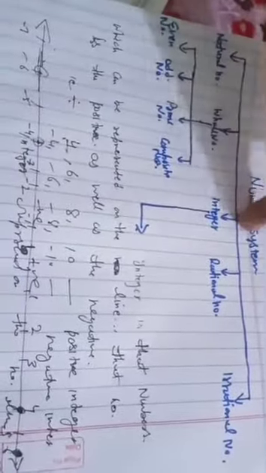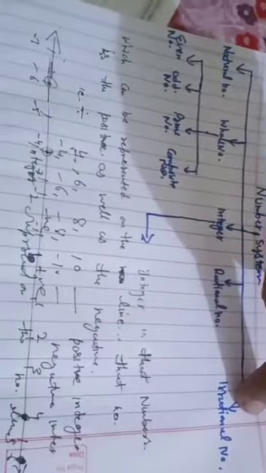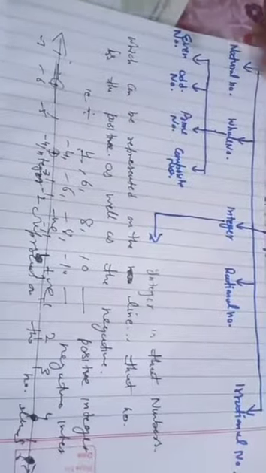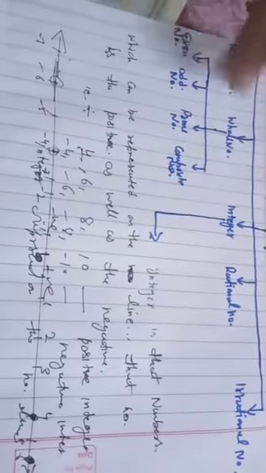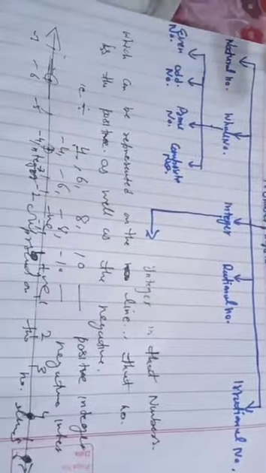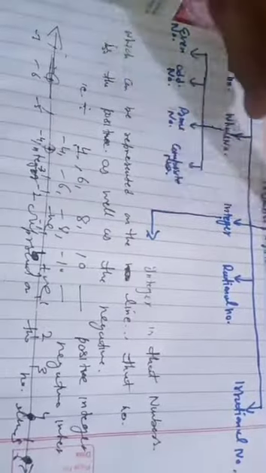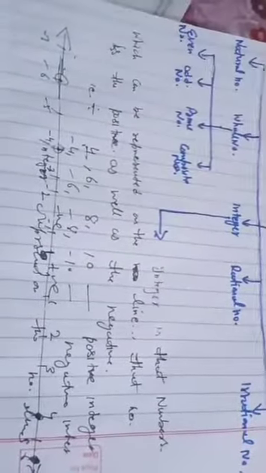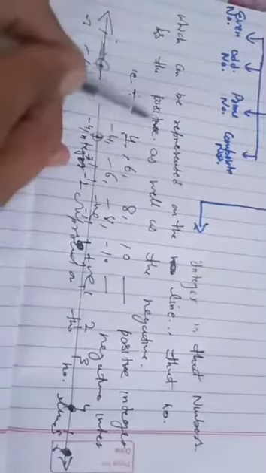The number system consists of natural numbers, whole numbers, integers, rational numbers and irrational numbers. The natural numbers and whole numbers we discussed in the previous lecture. And the definition of integer: an integer is a number which can be represented on the number line. That number can be positive as well as negative, and both positive and negative values can be represented on the number line.